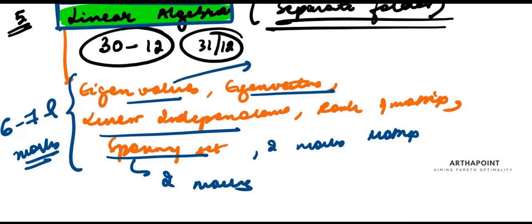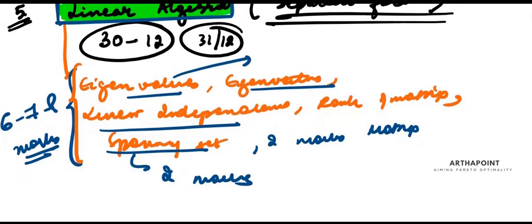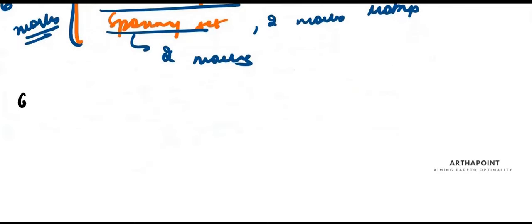So you have to go through each and every video right from the starting. What is a vector? What is a field? How do you span a vector space? What is a vector space? What is a subspace? Everything has to be covered from the lecture notes. And finally, you have to do optimization.